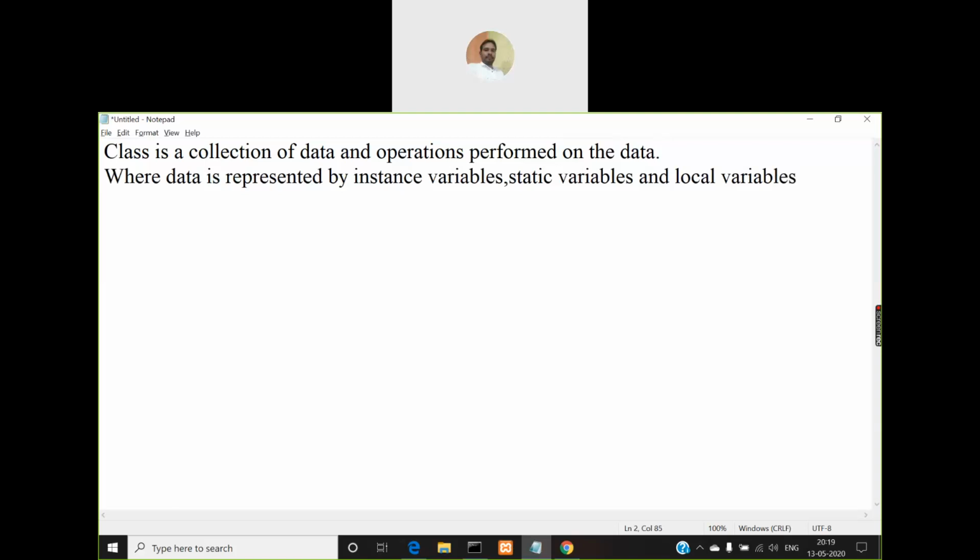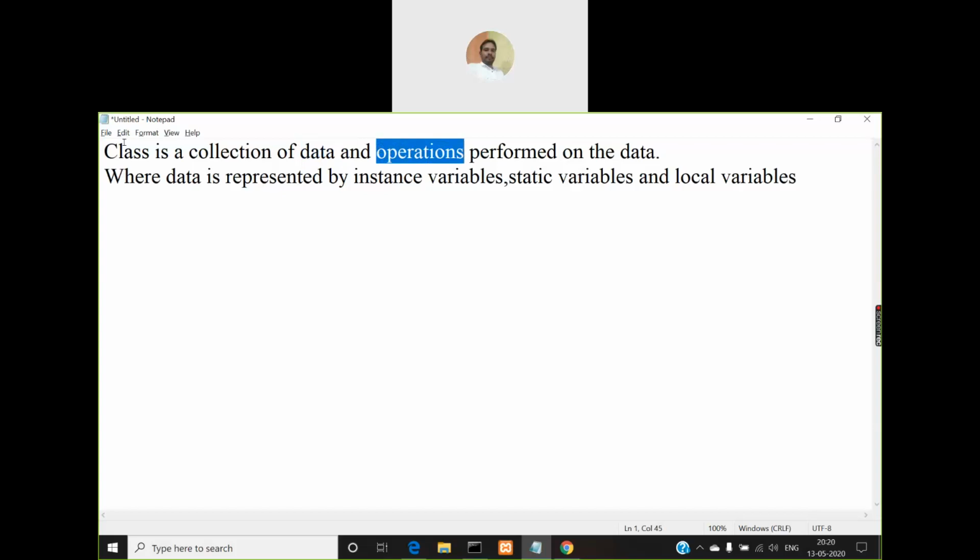So if you want to make it more general, when we define the class as a collection of data and operations performed on data, then comes a question, what is data, right? So we have to define what data is, right?